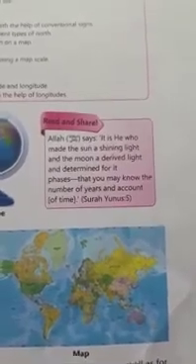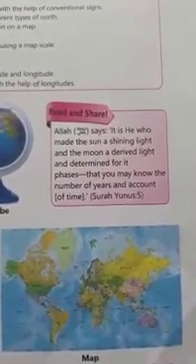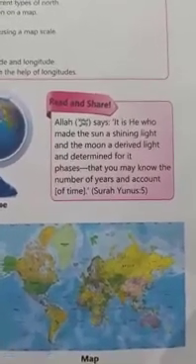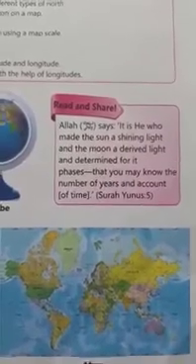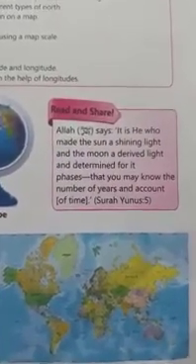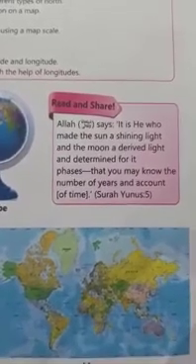Now the second thing is map. What is map? Map is a graphical representation of the world on a flat piece of paper. Who made the maps? The cartographers made the maps.